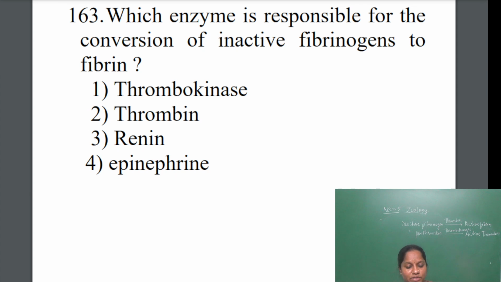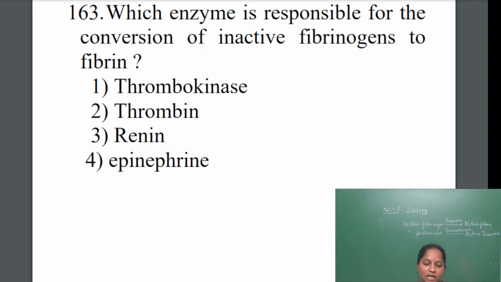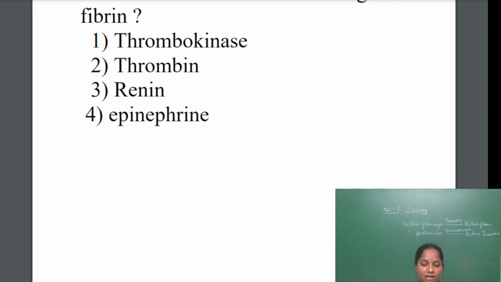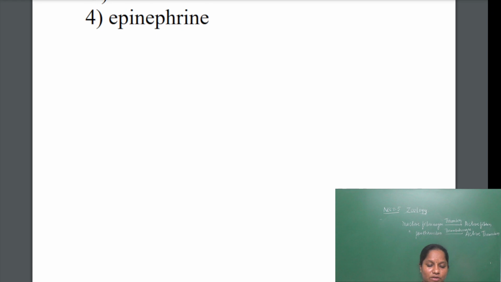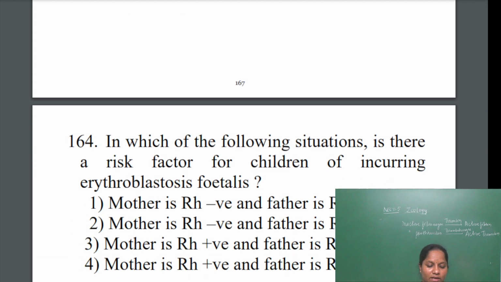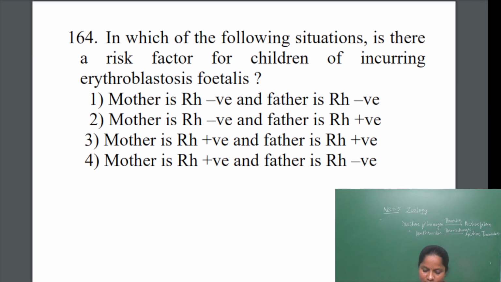What is renin? Renin is an enzyme involved in protein digestion. Epinephrine is a hormone present in the adrenal region. Next question. In which of the following situations is there a risk factor for children of incurring erythroblastosis fetalis? What erythroblastosis fetalis is, is important here.